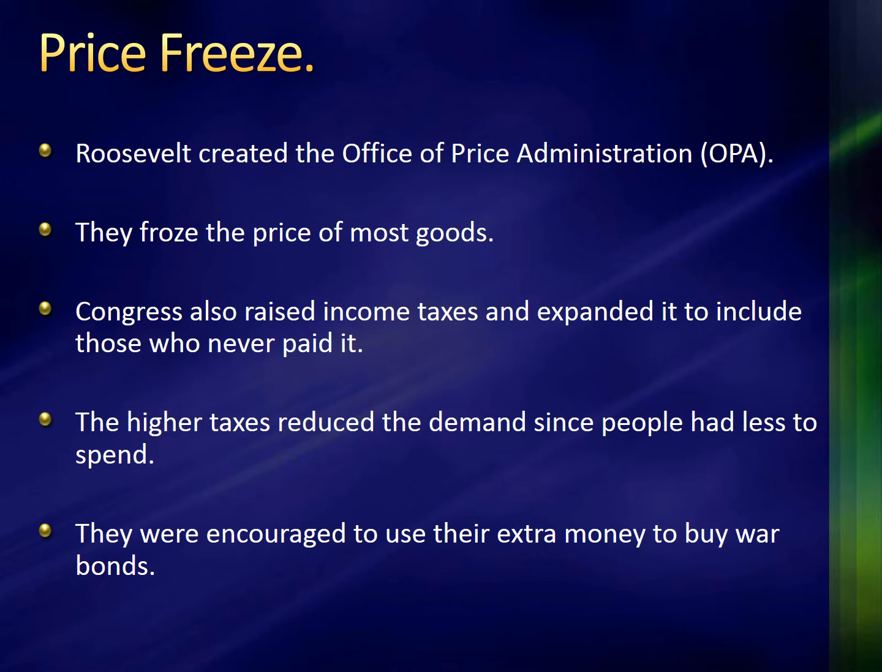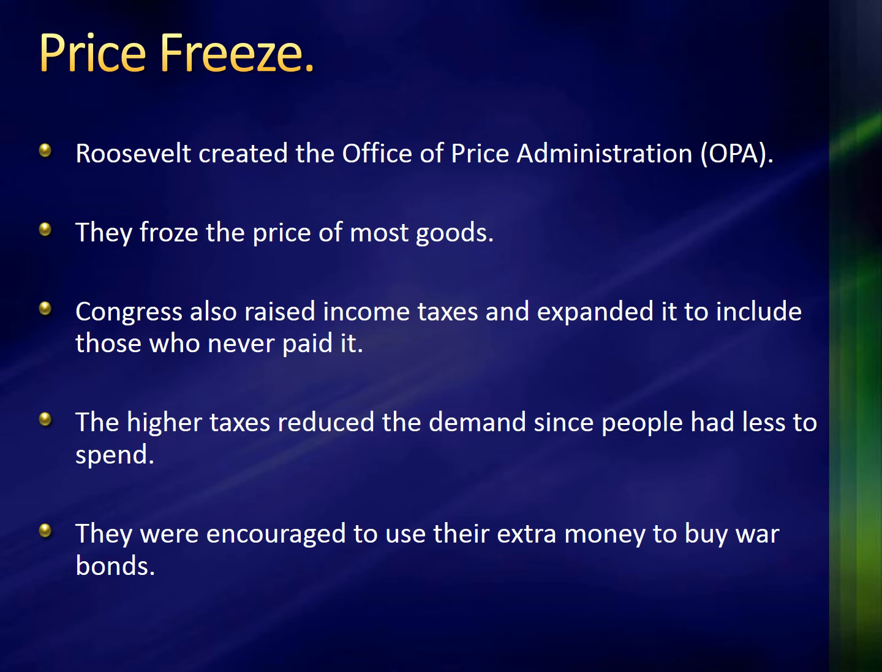So Roosevelt created the Office of Price Administration, or the OPA, and what they did was they froze the price of most goods. Okay, so what this does is this stops the rising price of, like, a can of soup or a carton of eggs. That way people can afford it and it doesn't create some type of economic struggle for the American public.